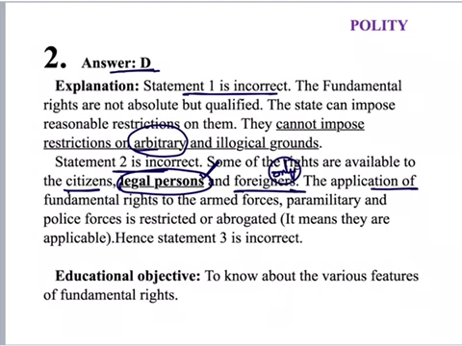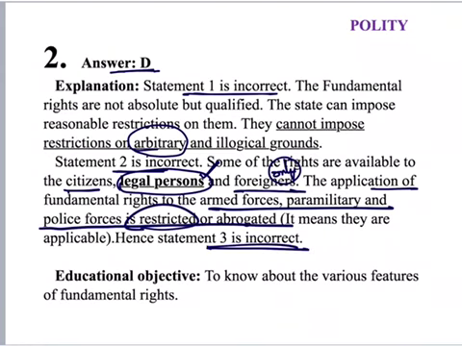And see here, the application of fundamental rights to the armed forces, paramilitary, and police forces is restricted or abrogated, meaning they are applicable but restricted. So 3 also becomes incorrect. Answer is none of the above.